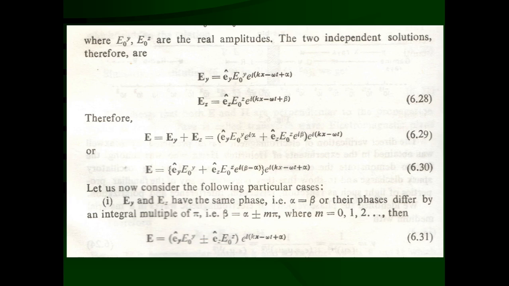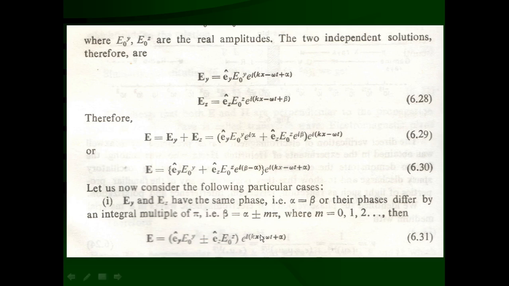That's why they are considered to be oscillating in the same phase. So the phase difference of the two components is zero, where we can consider alpha equal to beta, or beta equal to alpha plus or minus m pi, where the value of m can be any integer 0, 1, 2, 3, etc. And if we substitute this in our general equation 6.30, what equation are we going to get? The specific equation for this particular case, where alpha is equal to beta, or beta minus alpha is equal to m pi.